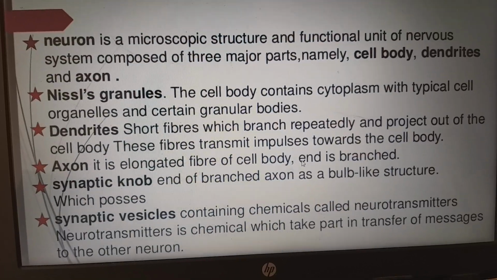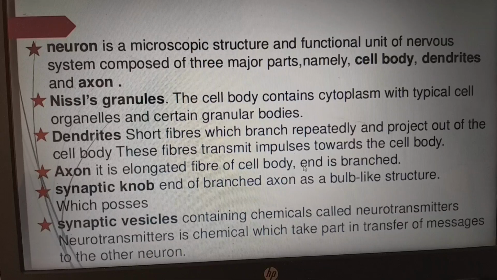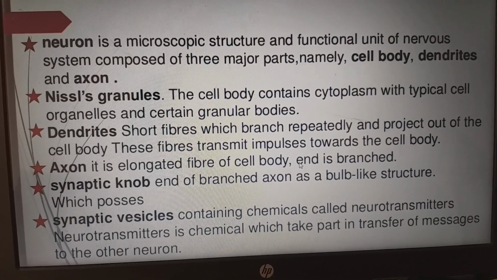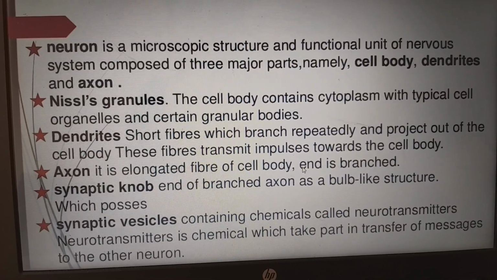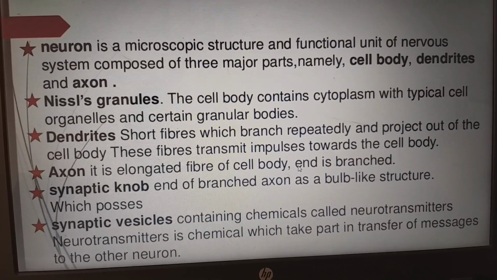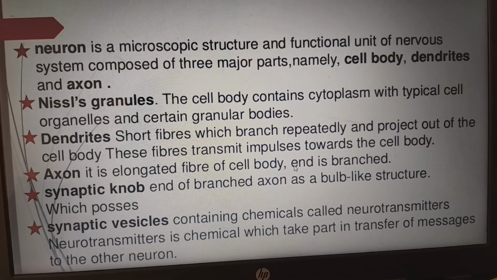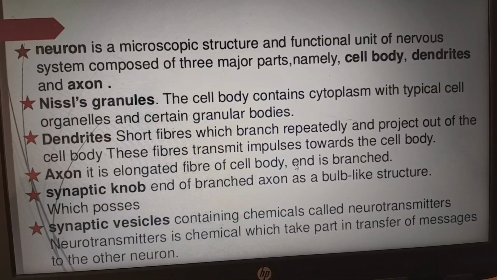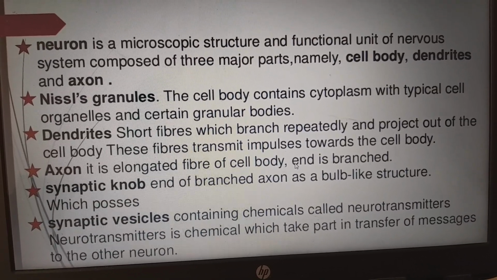Coming to the next, we have to know certain definitions of these terminologies or vocabulary based on the neural system. Neuron is a microscopic structural and functional unit of the nervous system composed of three major parts, namely cell body, dendrites and axon, as we saw in the picture. Nissl granules: the cell body contains cytoplasm with the typical cell organelles and certain granular bodies, which are Nissl granules.